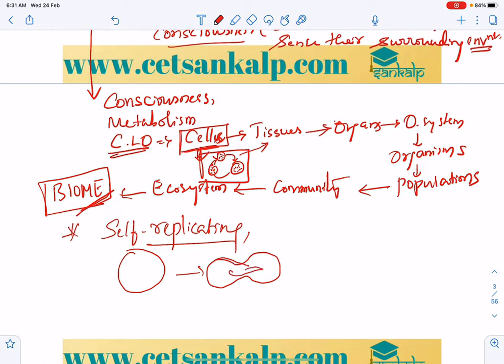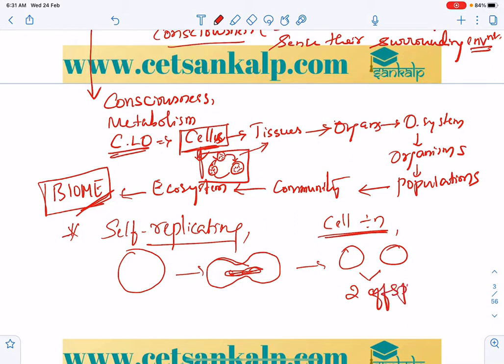First karyokinesis, division of the nucleus, and then cytokinesis, finally leading to the formation of two cells. So in unicellular organisms we can consider this as cell division, and it also leads to the production of two offspring. Hence we can consider cell division as reproduction, right?